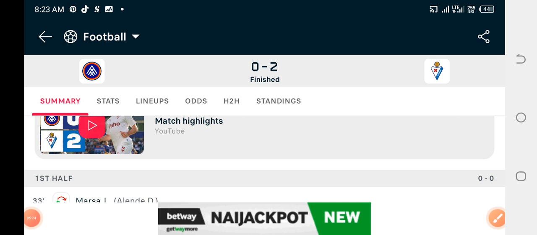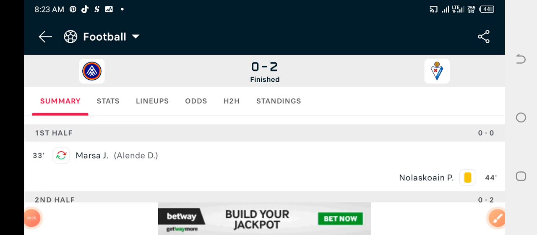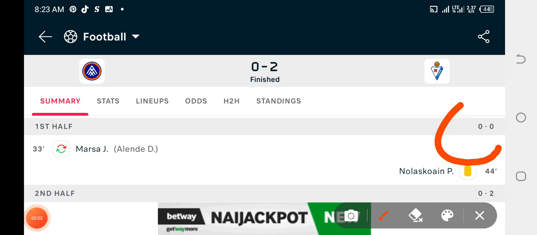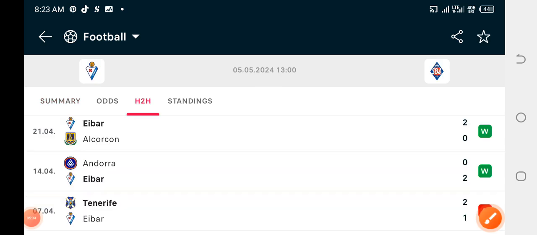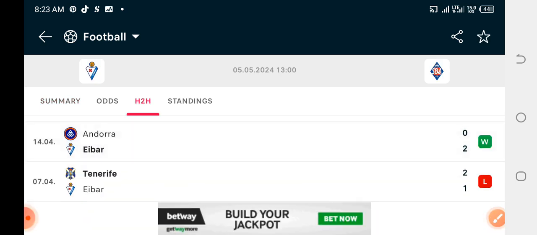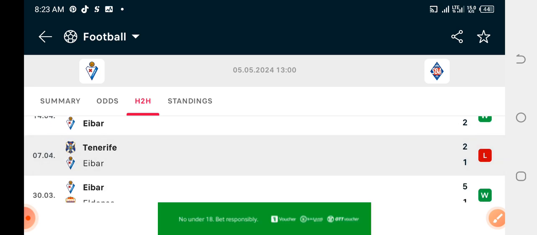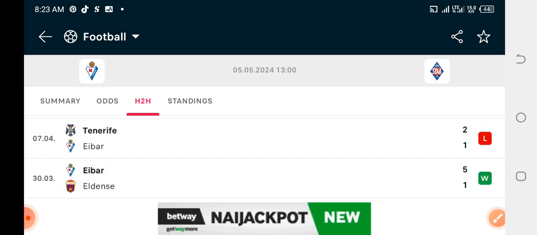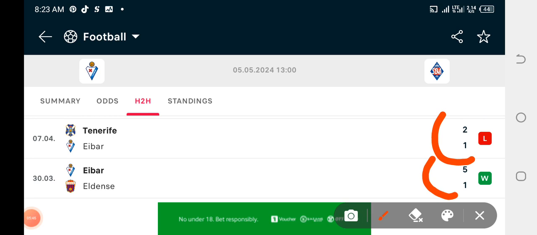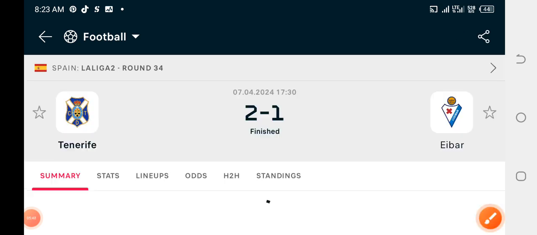So now looking at this match that ended up as 0-2, and if we check the first half very well, you are going to realize that the first half ended up as 0-0. Okay, this particular match meets the requirement for prediction of second half most scoring half. And let's check the past of this particular game that ended up as 2-1. We have a game that ended up as 2-1 here and a game that ended up as 5-1. So let's check this.